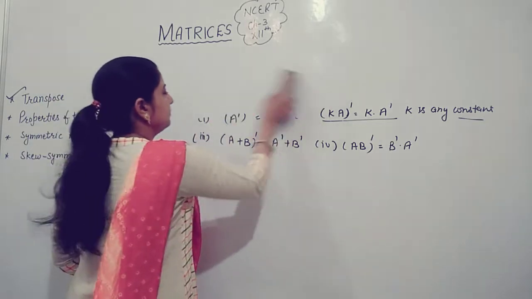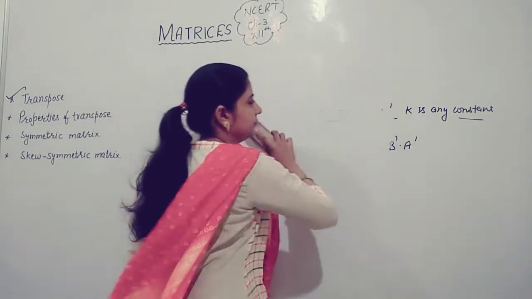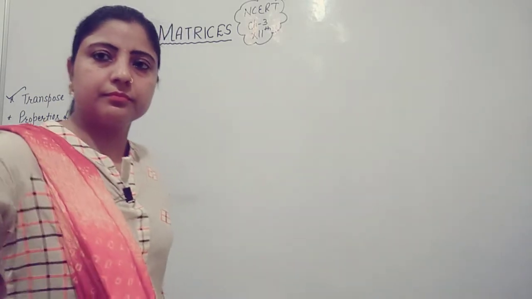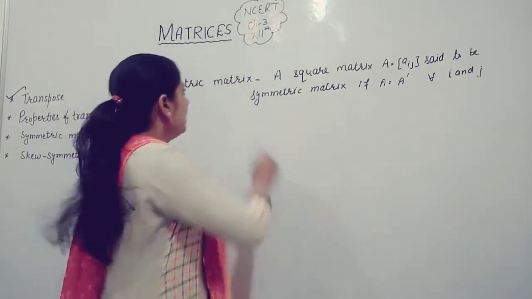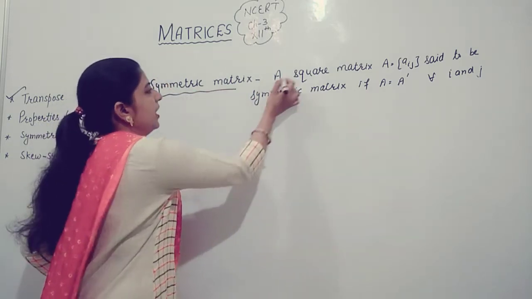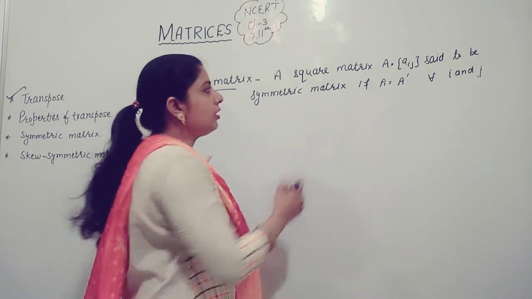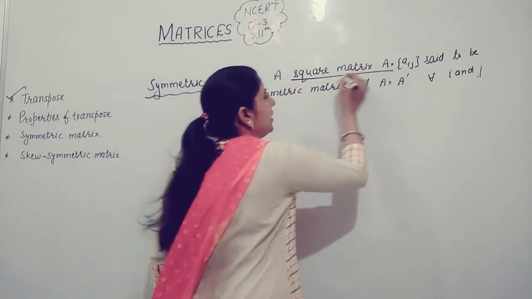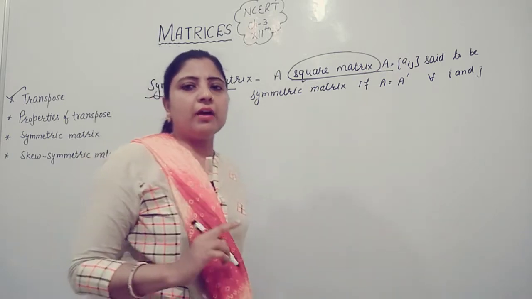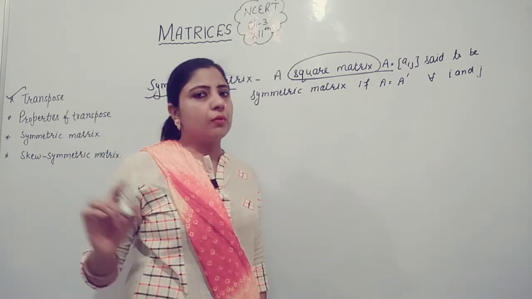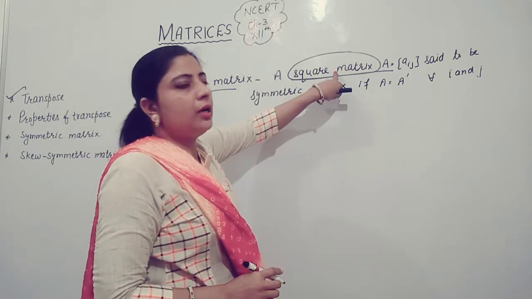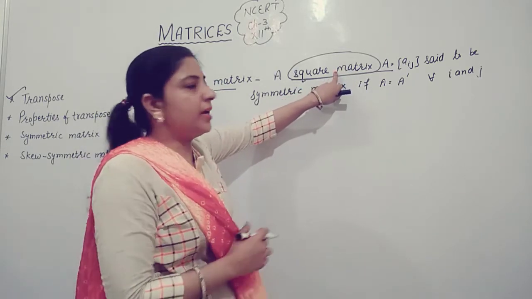Now next is symmetric matrix. What is a symmetric matrix? First of all, A would be a square matrix. What is a square matrix? A matrix having number of columns equal to number of rows is said to be a square matrix.